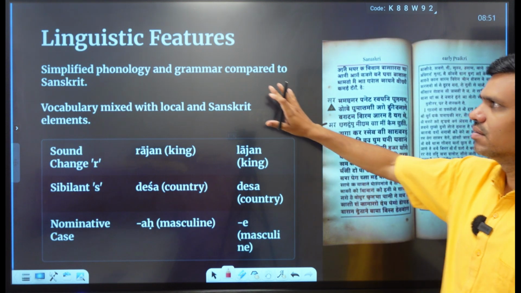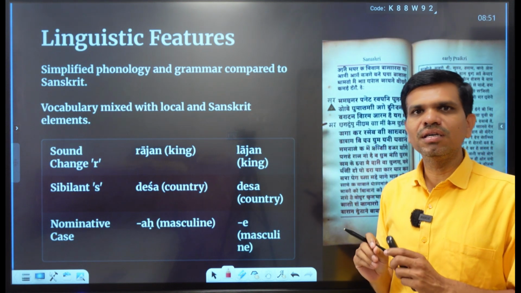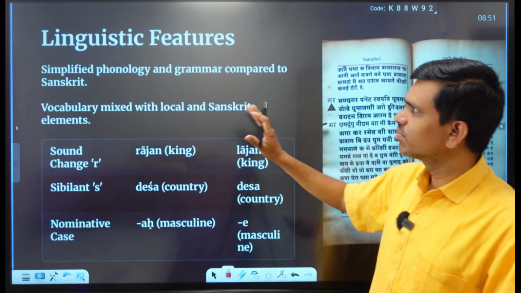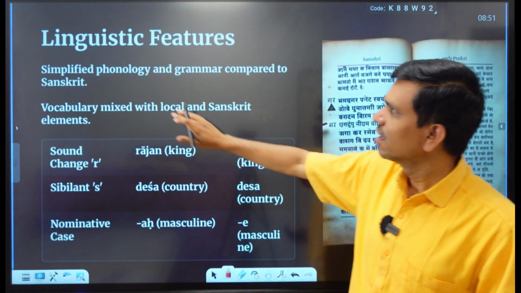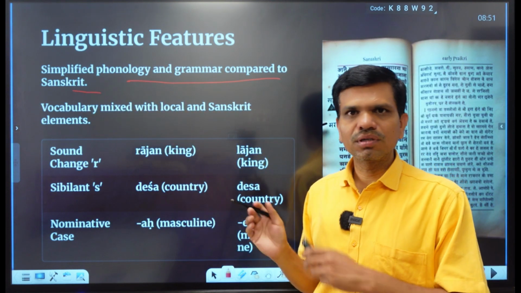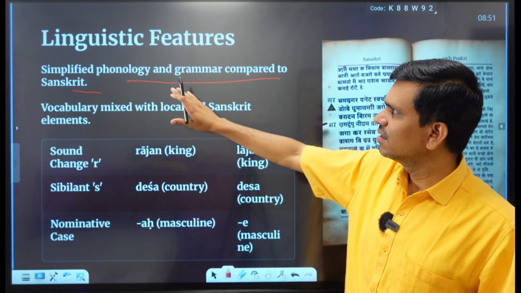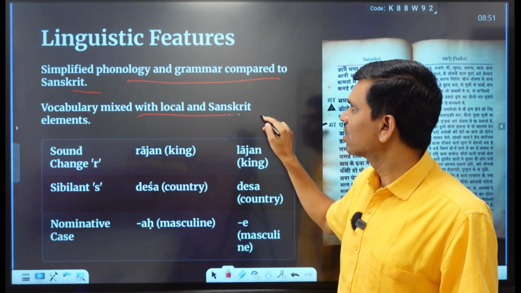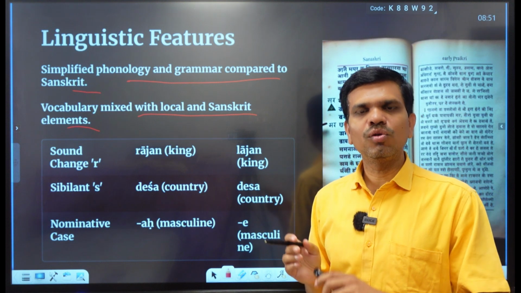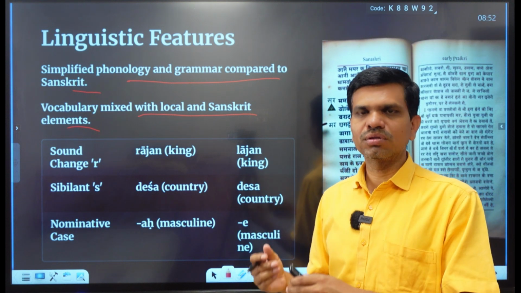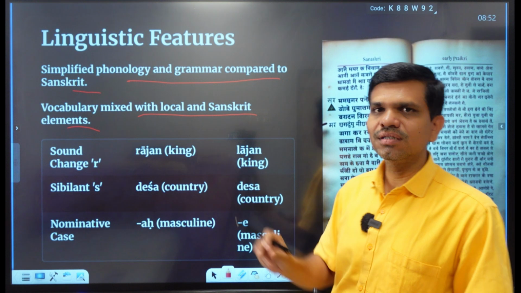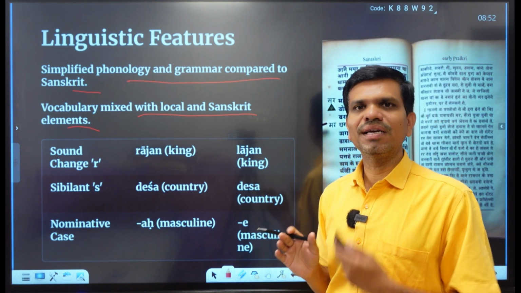Then we find that there are linguistic features of Magadhi. Magadhi is, we can say, a different language from the other languages based on its linguistic features. Here we find simplified phonology and grammar compared to Sanskrit. So Sanskrit is considered more complex than Magadhi. Magadhi is simplified, with vocabulary mixed with local and Sanskrit elements. So when we think about Magadhi, we find that the local people or the masses in the Mauryan period or Ashokan period used Magadhi as the language of communication, and hence it is a simplified language in terms of phonology and in terms of grammar.